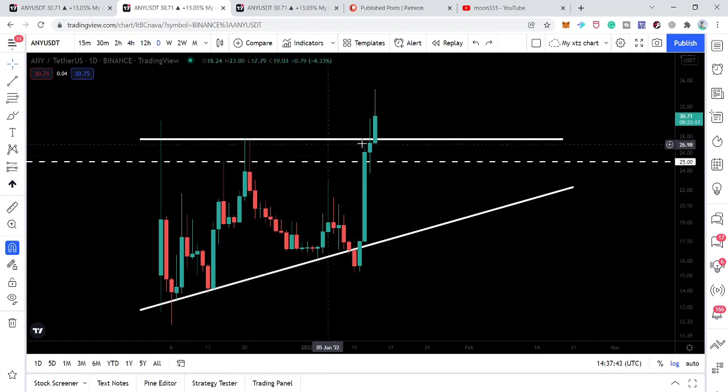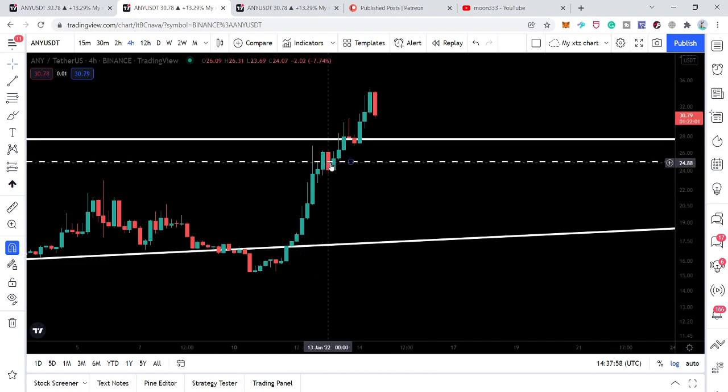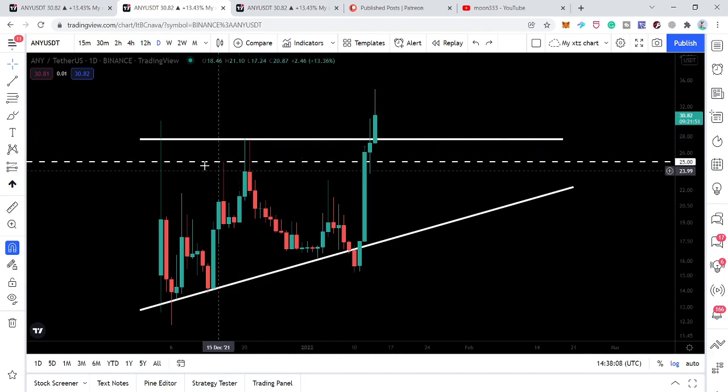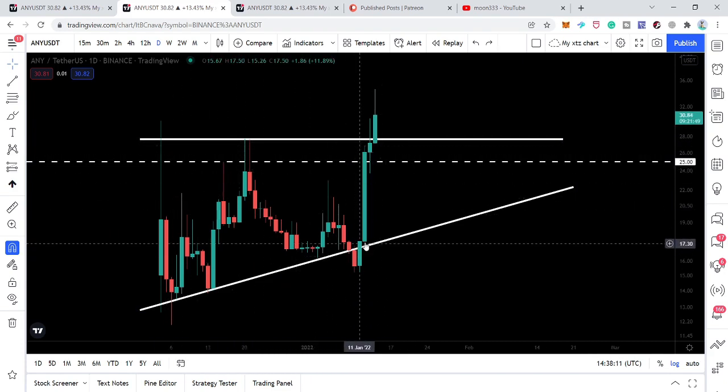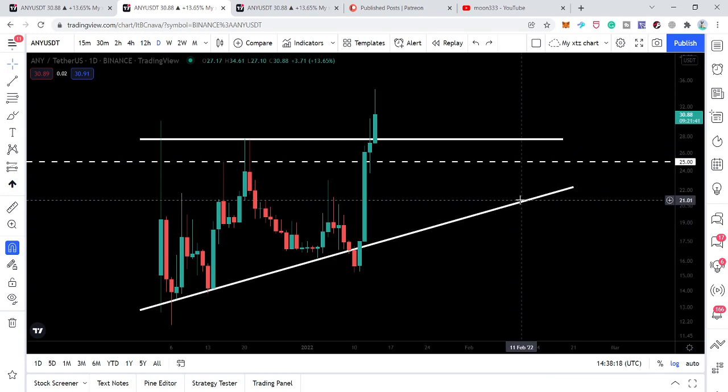Now here you can see that we have a very strong support at $25 because previously we had a rejection here, another rejection here, two more rejections here, and this was the final rejection. We can see that we were stuck here, but after a few sideways candlesticks, the price line moved up and broke out the next resistance of this triangle. Now, this level can also be used as a support. However, once this support of the triangle moves above this level, this $25, then we can also use this support of the triangle as our stop loss.